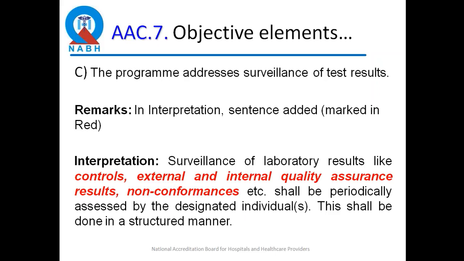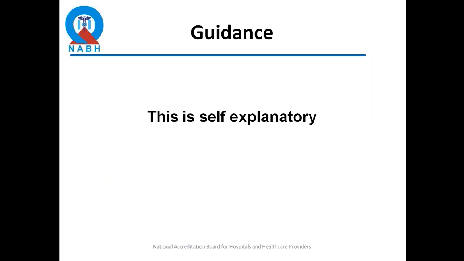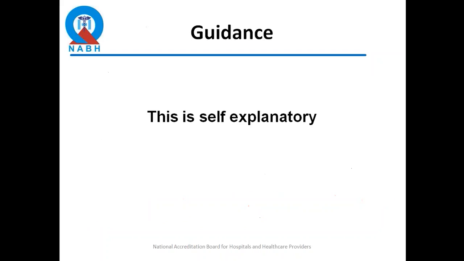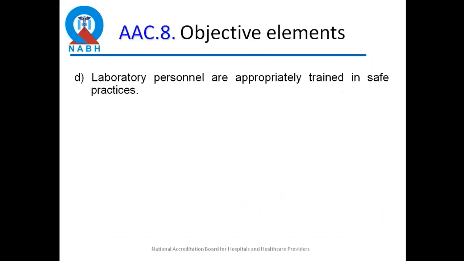AAC 7 is about surveillance of test results, where they have just specified controls, external, internal QA results, non-conformances. AAC 7 is covering periodic calibration and maintenance, where now they want that point of care equipment should also be calibrated. So obviously when we go as assessors, we should ask them this question, that do you have a calibration system for point of care equipment also.